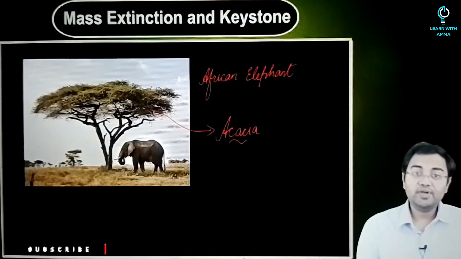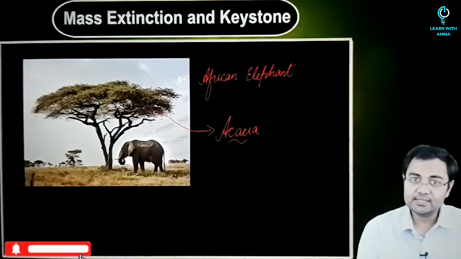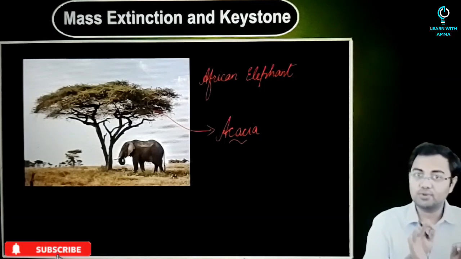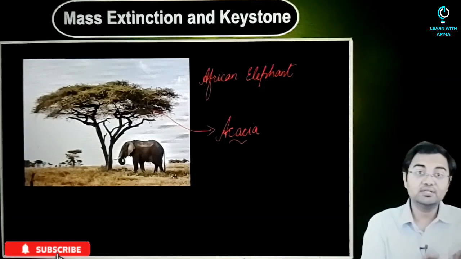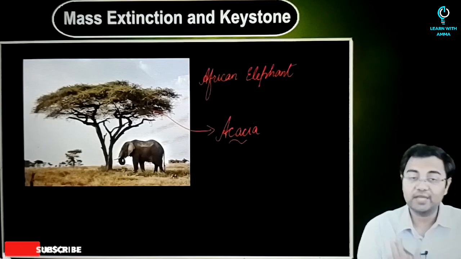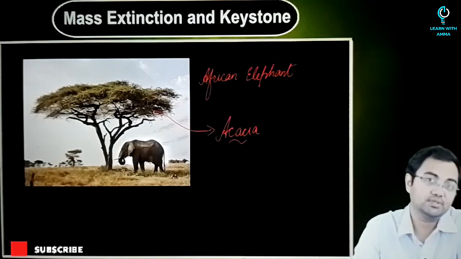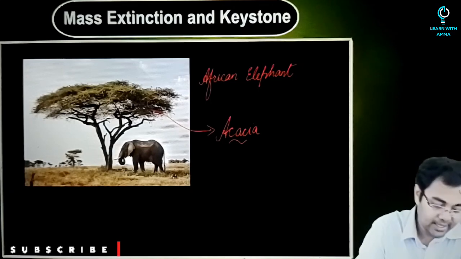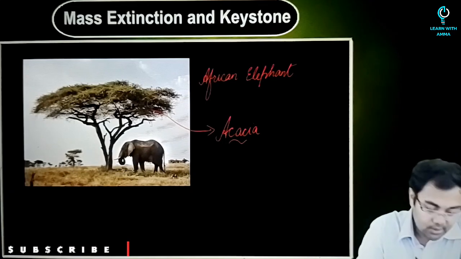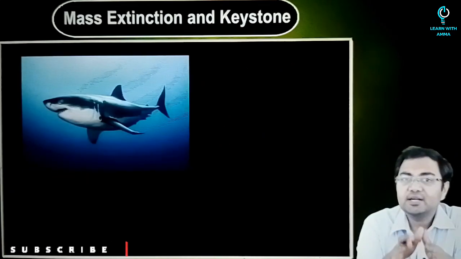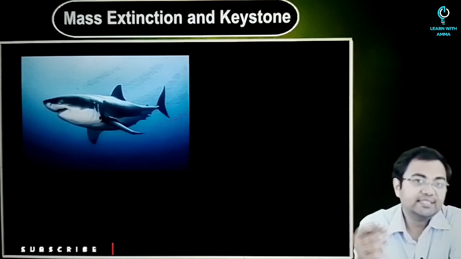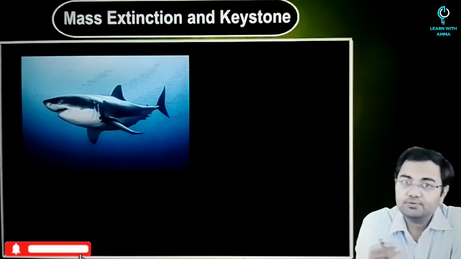So what we are talking about with a keystone species is that if the keystone species was not present, then the ecosystem will not survive at all. It is important for the very survival of the ecosystem, and that's where something like an elephant comes into the picture. Let me take a couple more examples. One example that you have on your screen is of a shark.